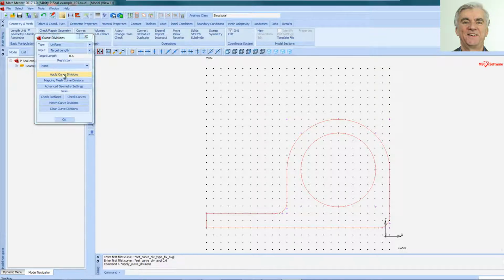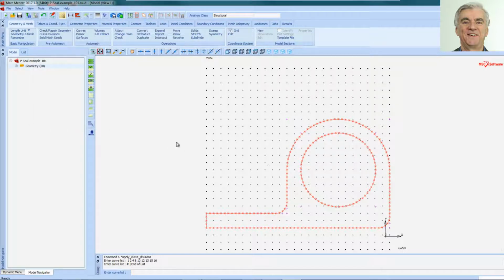So if I apply the curve divisions to those curves, select those curves, right click on the mouse, and you can see that's a relatively fine mesh. It's probably too fine, in fact I'll change that. Let's just go back to 1 millimeter. Apply curve divisions, select the curves, right click again, that looks a bit more like what I want.